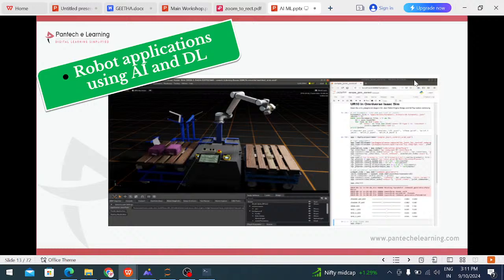Robotics applications use the AI and ML part. For example, you have to train the robot to perform a task at a particular time. After that we try the machine, and after that we test the machine. At that time we are using the robotic application, the AI and ML part.